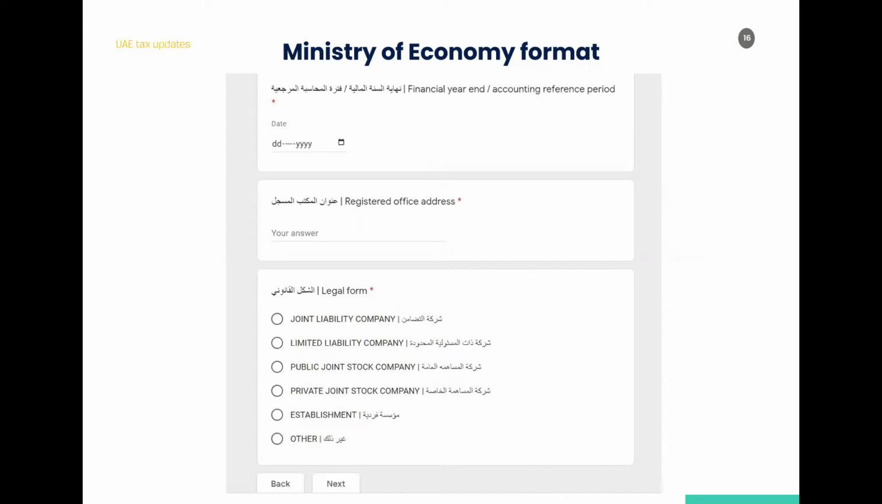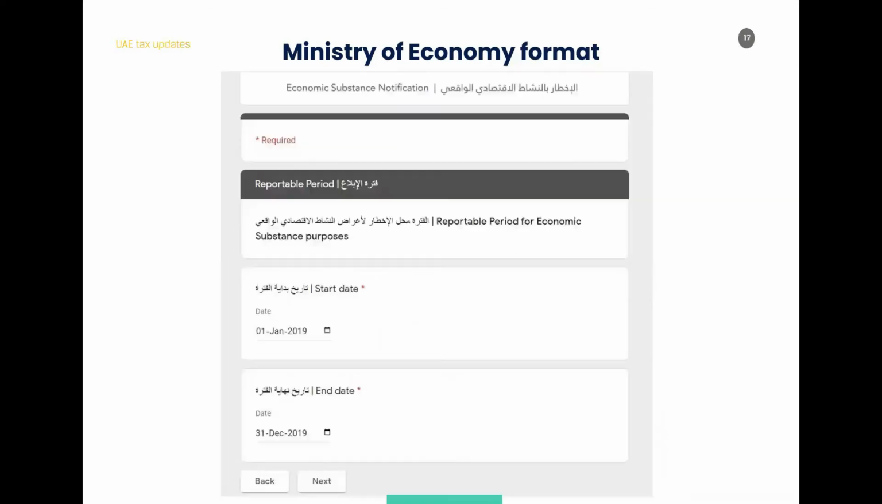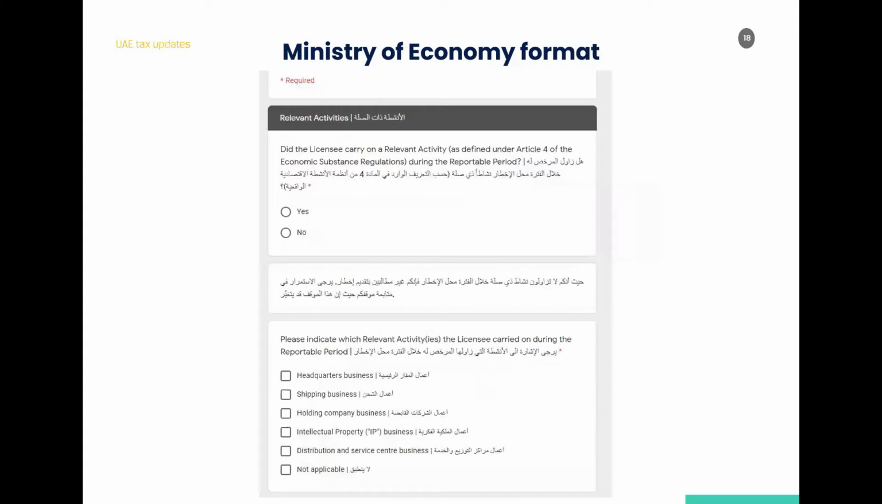And then you have to disclose the legal form. So you can see which applies in your case. If there's a professional license or a civil company, you may like to select other. So you can do that. Next slide is reportable period. We discussed it already in the earlier slide, so that has to be mentioned here. Relevant activity: did the licensee carry on a relevant activity as defined under Article 4 during the reportable period? Yes or no, you have to assess whether it applies in your case or not, and accordingly say yes or no.